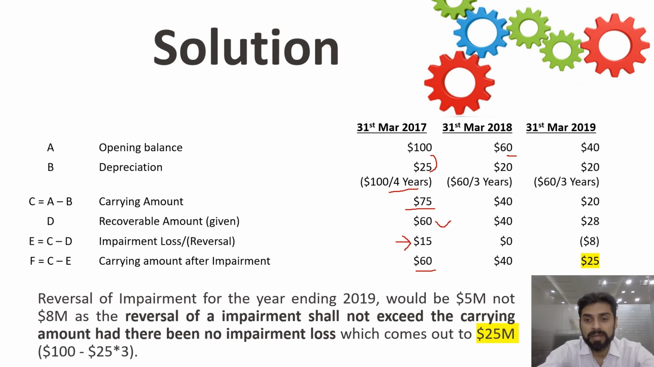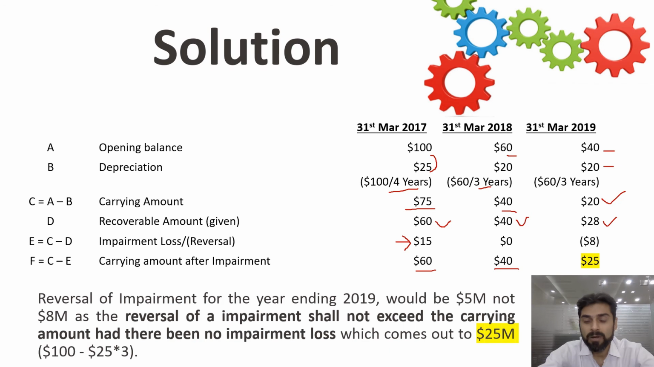So 60 divided by remaining life, which is now 3 years, 60 divided by 3, 20. Now 20 will be the depreciation and the carrying amount will be 40. The recoverable amount given in the question is 40 again, so nil impairment, and the closing carrying amount will be 40. That will be carried forward. Now there is no need to determine the depreciation again, so it will continue at 20, and then 20 will be the carrying amount, and the recoverable amount given in the question is 28.